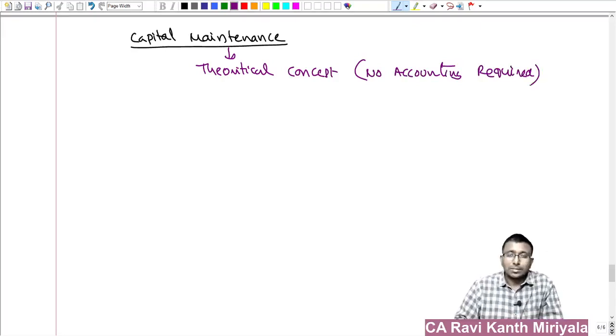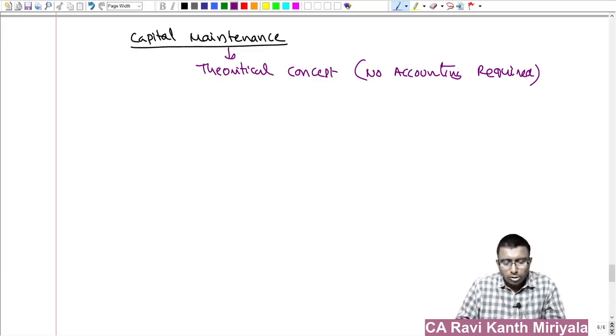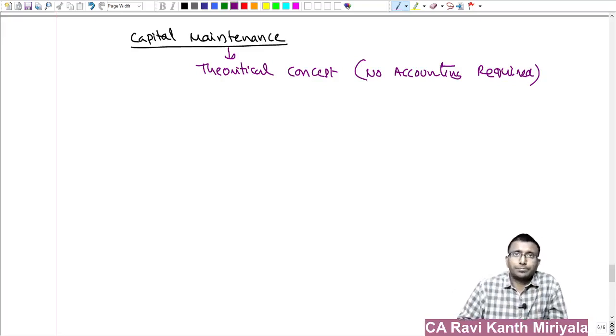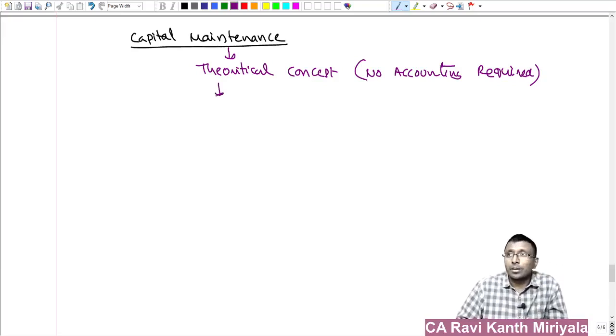What is it basically? If you read the definition, the heading itself, you will be able to understand. Capital maintenance means you want to maintain the base capital. So how do you maintain? We want to protect ourselves.